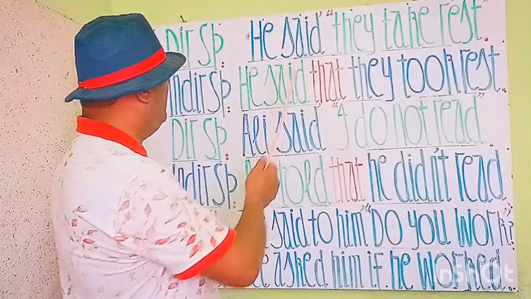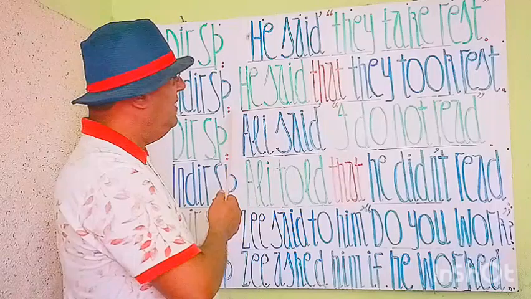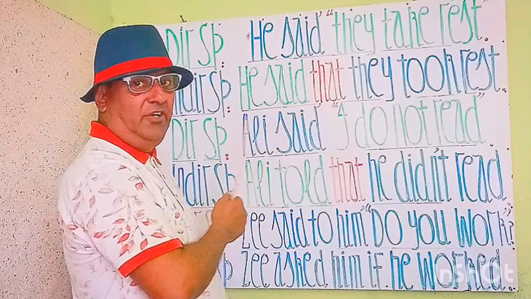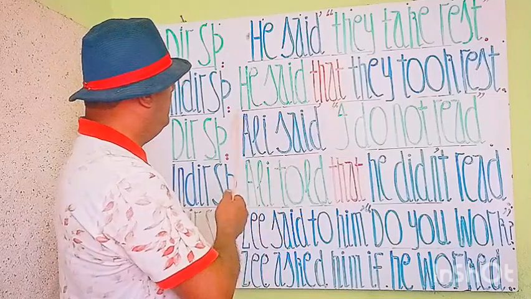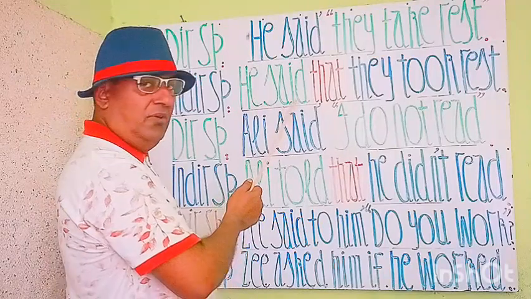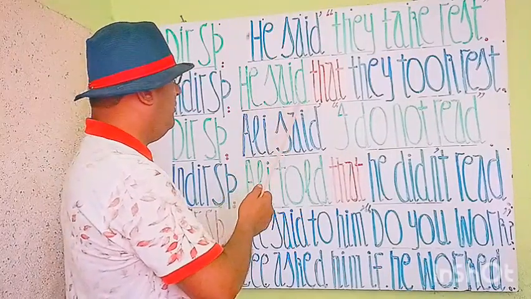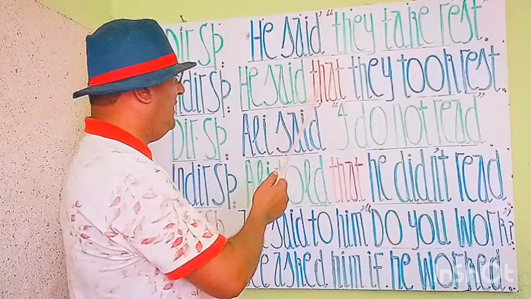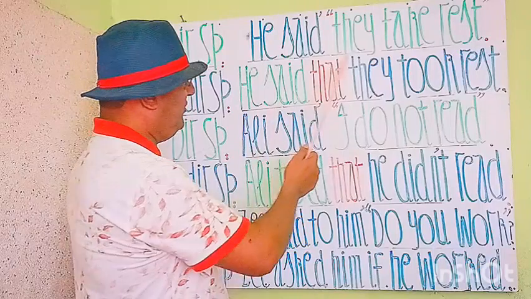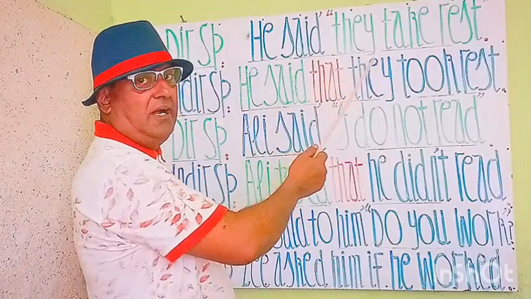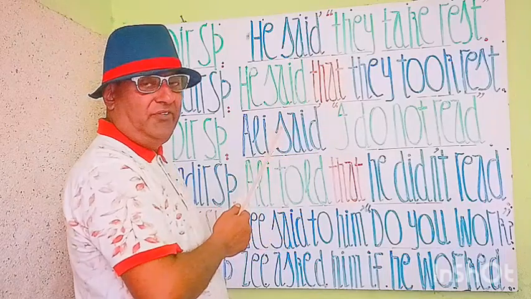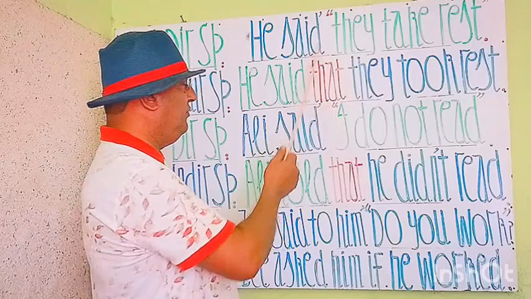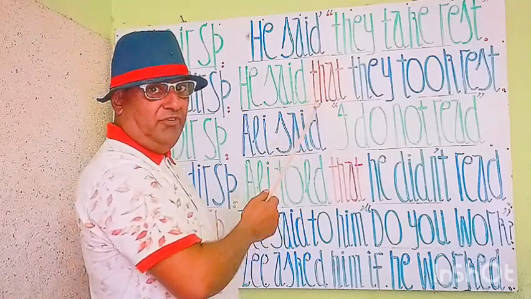He told. Instead of said, we can write told here as well. He said, he told, said and told have the same meaning. He said, he told that. So when we go to the commas, by rules we remove the commas and we insert that, because this is a positive affirmative statement. All affirmative statements, memorize this rule, that when we write the first part in affirmative statements approaching the commas, we remove commas and we write that.